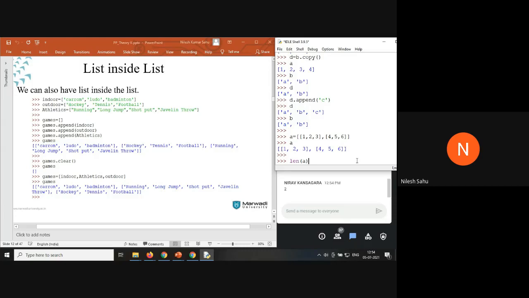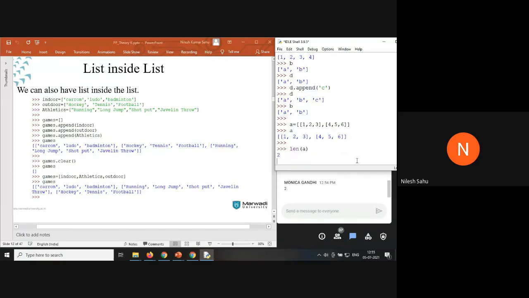Chintan says 2 comma 3, Monica says 2. No problem. Even if you're wrong, it is nothing to worry about. I just want to see what you think about the length of a.